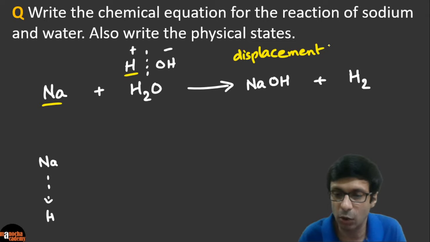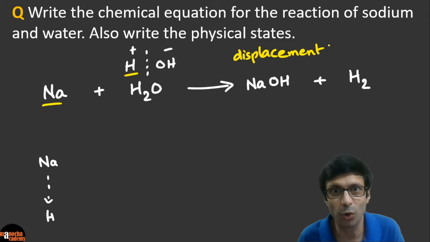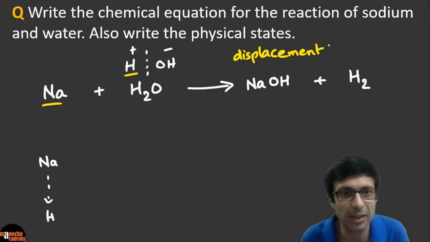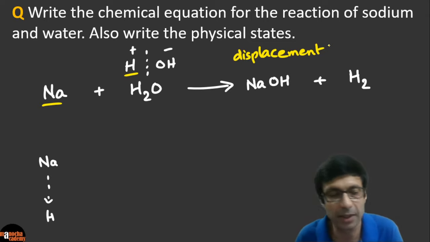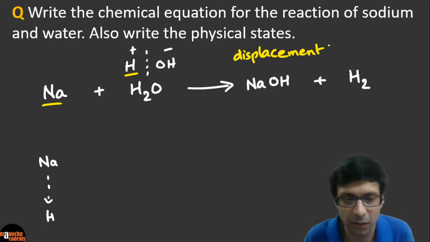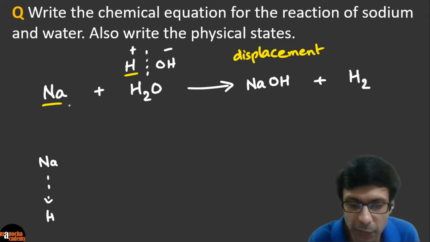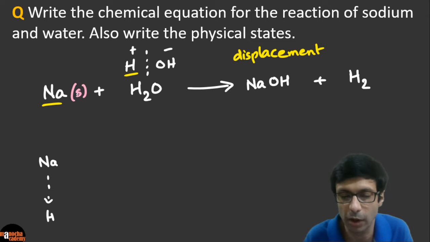Now we need to write down the physical states. Before we write down the physical states, guys, don't forget to balance the equation. So we need to balance it. Guys, can you balance this equation for me? And while you're balancing, let's discuss the physical states. So what is the physical state of sodium? Sodium, you know, is a metal. It's a solid, a soft solid, but still a solid. So we're going to write S here.